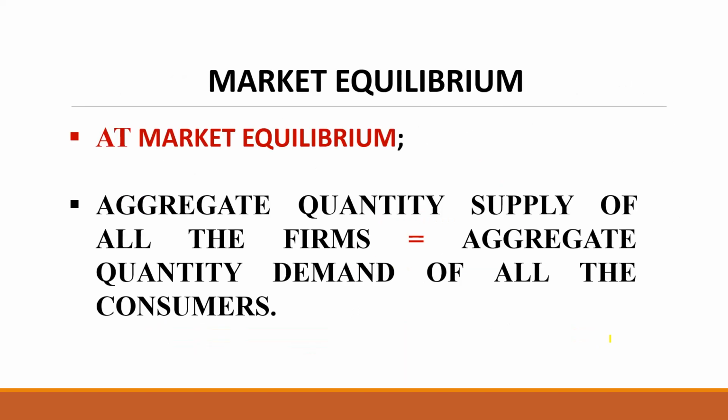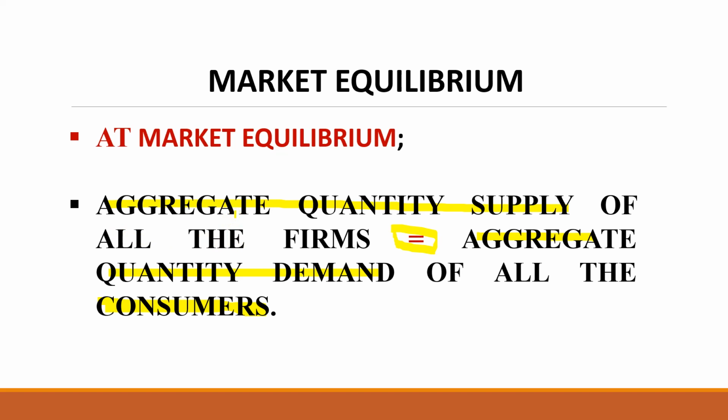There is also another term for market equilibrium. Instead of talking about all the firms' quantity supplied and all the consumers' quantity demanded, we can say aggregate quantity supplied by firms equals aggregate quantity demanded by consumers. This way also, in terms of aggregates, we can explain market equilibrium. We have seen how to derive a demand curve in the second chapter, theory of consumer behavior.